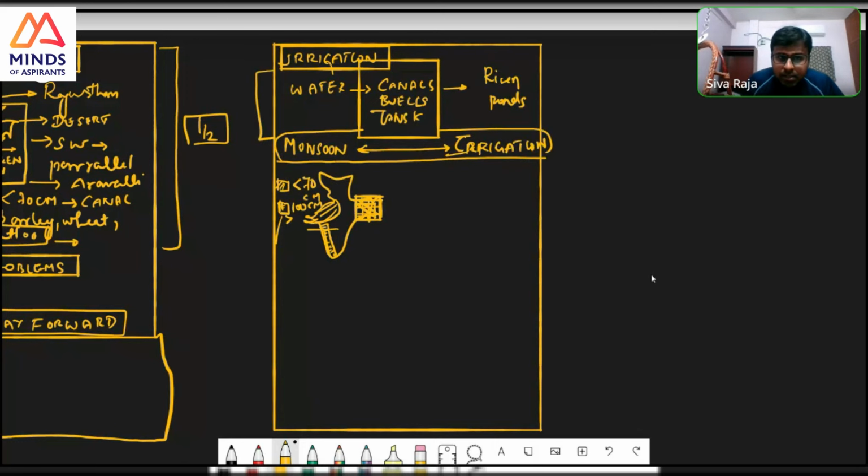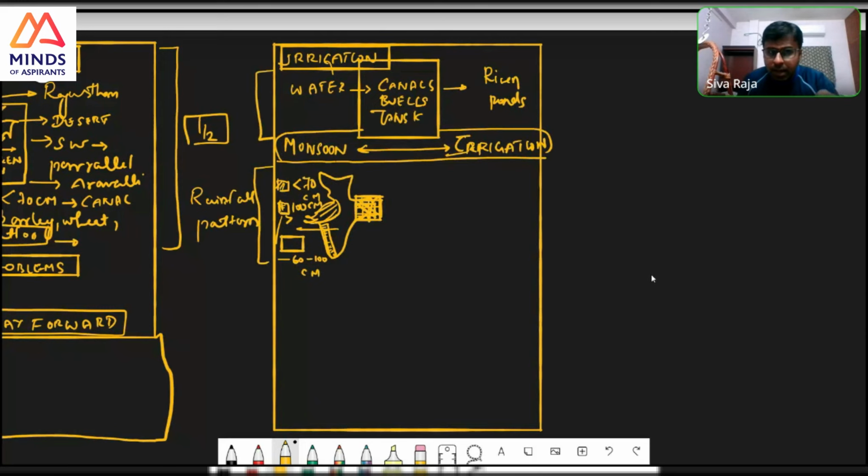And this empty area is 60 to 100 centimeter rainfall. This is the rainfall pattern in NCERT. This is not asked in the question.